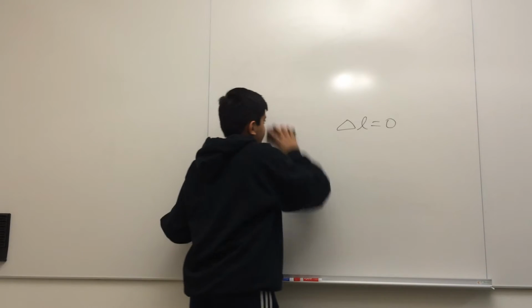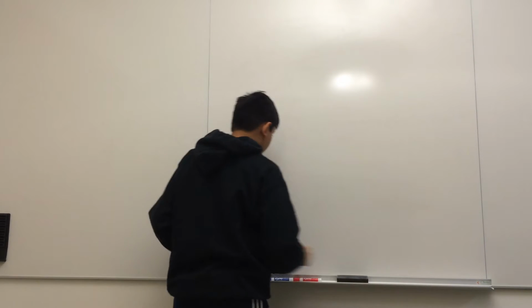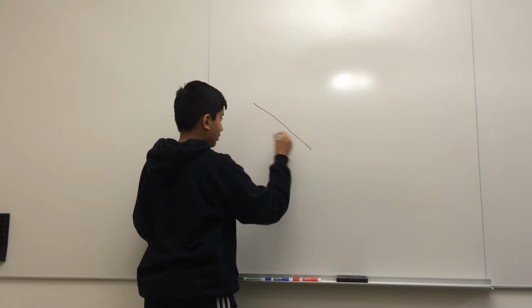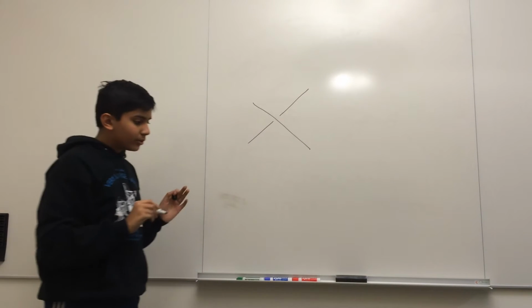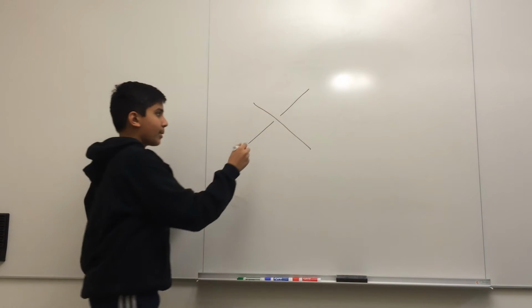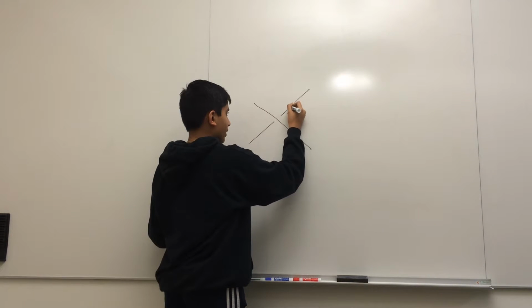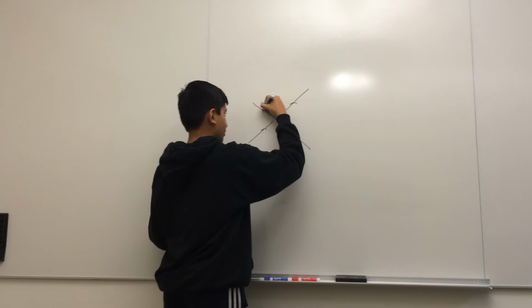So let's see. I will consider the case where I'm going to orient these like this.